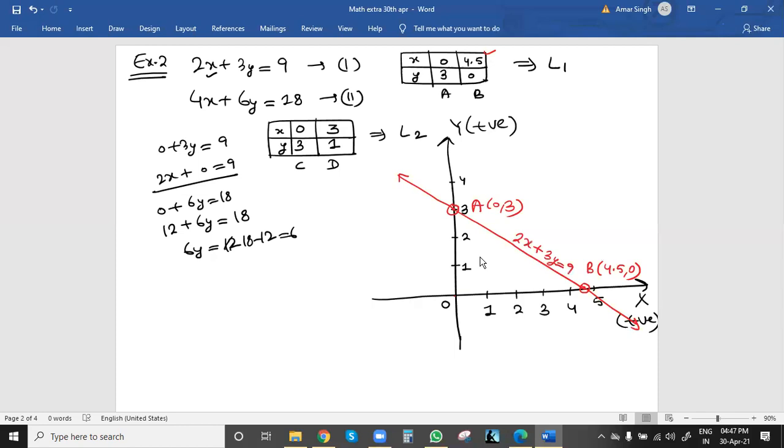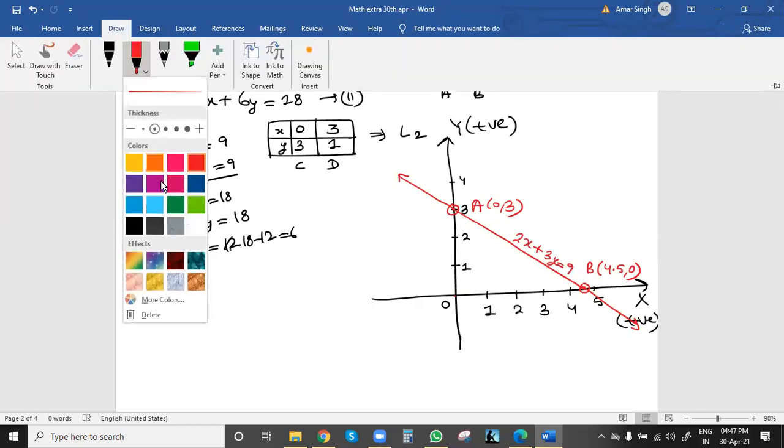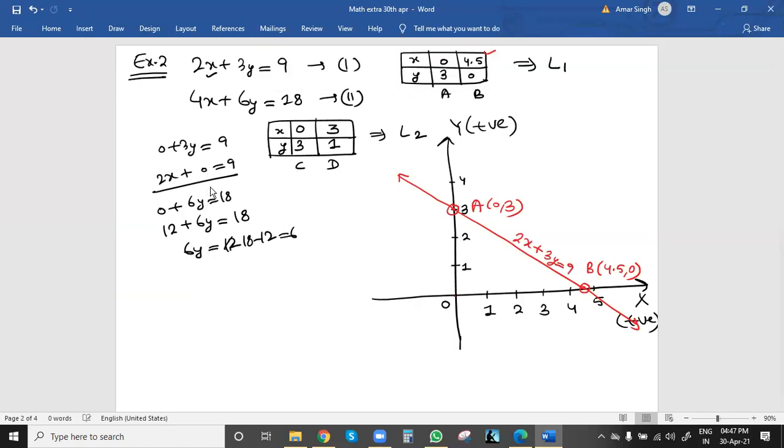Now coming to the second equation. This one, the C and D points. From the second equation we got the points C and D. C is (0, 3) again, where x is 0 and y is 3, and D is (3, 1). Actually, (3, 1) will lie on this line only. You can also see 3 and 1 will be here. So it is actually the same line, an overlapping line basically.